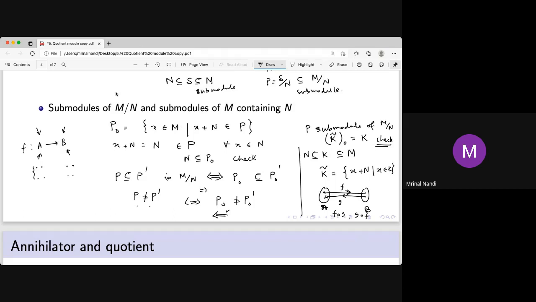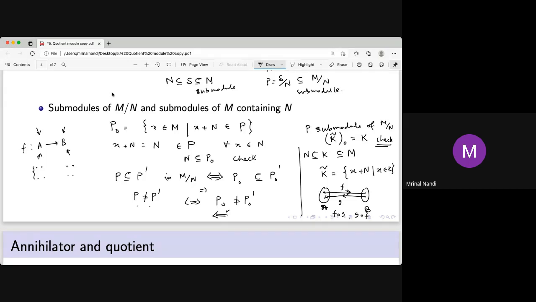Say M has, for example, 100 submodules, though it could be infinitely many. Now there may be some chain condition, where one submodule is a superset of another, and so on. If it is so, it's called a chain condition. So there is the zero submodule, then a submodule, say M1, then a bigger one, M2, like that, and the last one is the whole M.